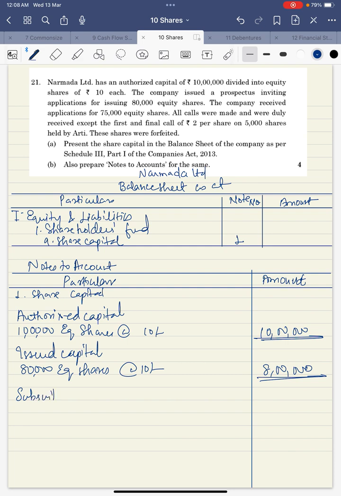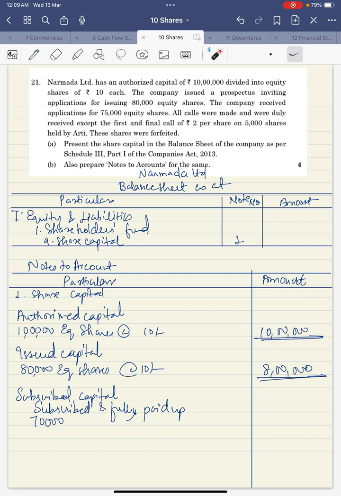Then subscribed capital, under which we have subscribed and fully paid up. How many? 70,000, because out of 75,000, 5,000 are forfeited. So we'll take 70,000 equity shares at the rate of 10 each. So how much will we get? 7 lakh. This is received, so no double underlining.